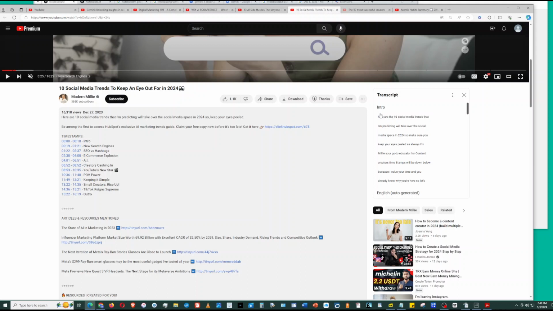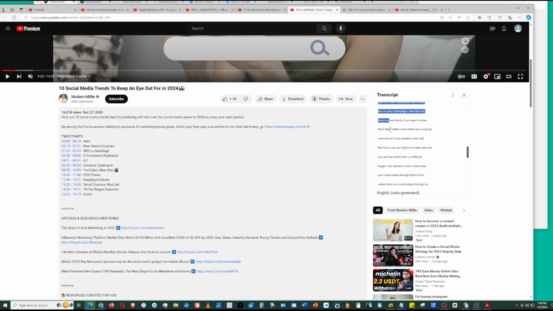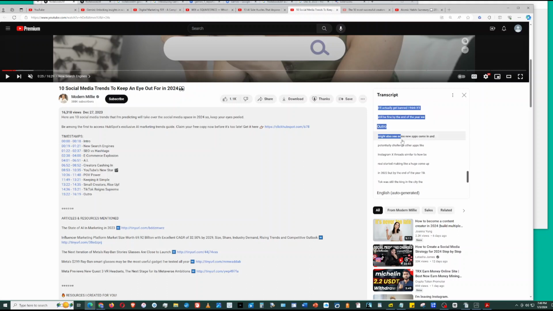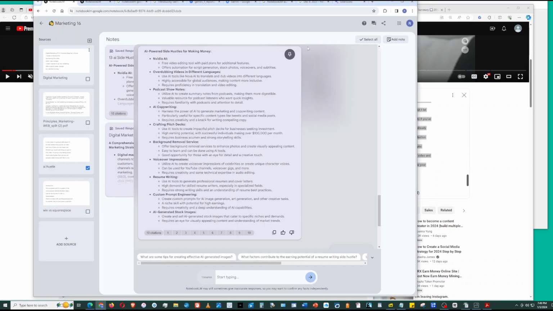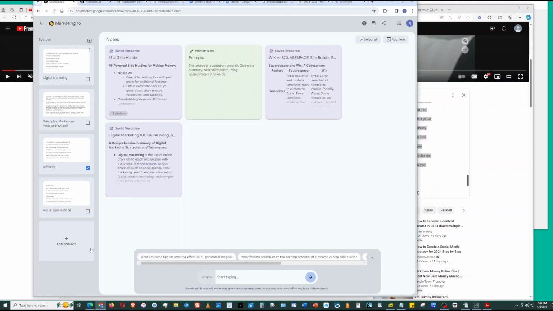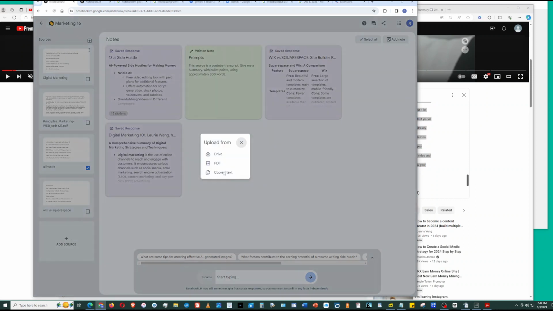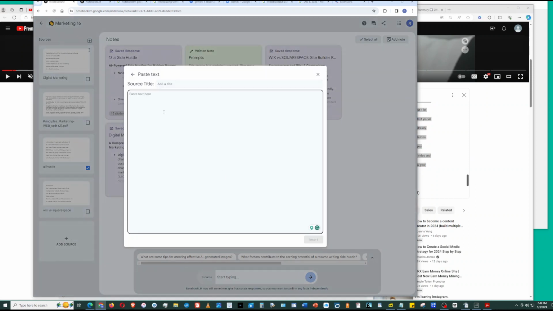intro. Okay, scroll down. Yeah, when I've done select all, it selects every single word on the whole web page. So what I do is, my problem is overshooting, so I'll just slow down toward the end. And she says goodbye. Okay, copy. Go back to NotebookLM. Add a source. Copy text.